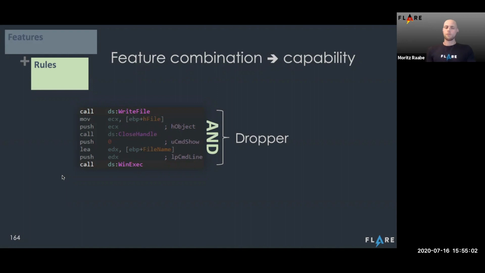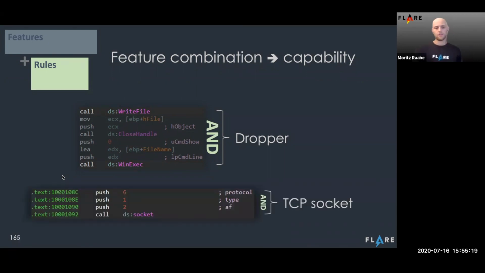I focus more on the bigger picture and some features that stand out to me. Here in this case, these two API calls in combination really indicate to me that this is some kind of dropper-like behavior where we first write a file to the disk and then execute it using that second API call. Another example, here we see 3 numbers as constants being passed to this socket API call.